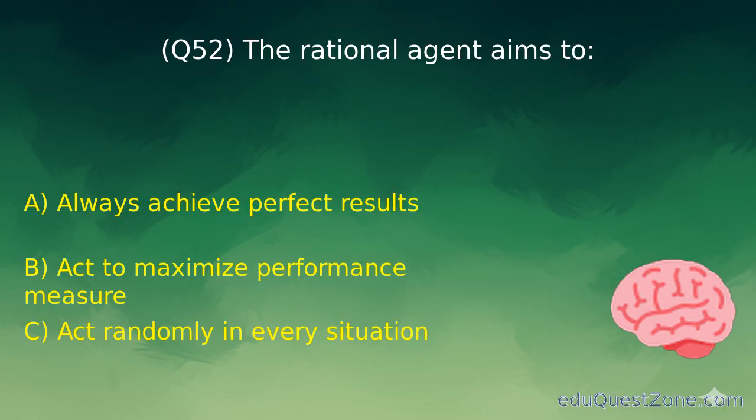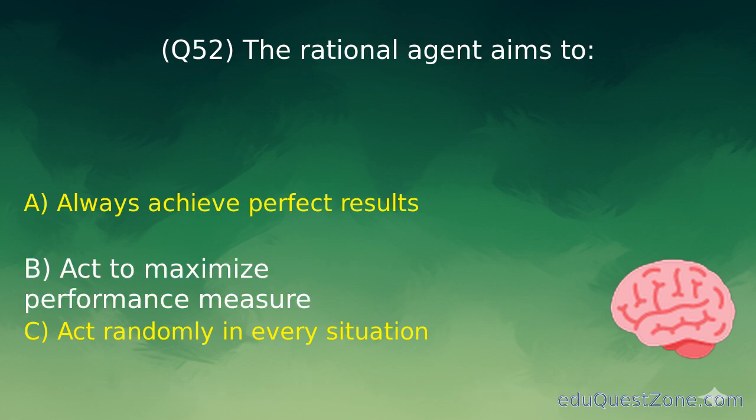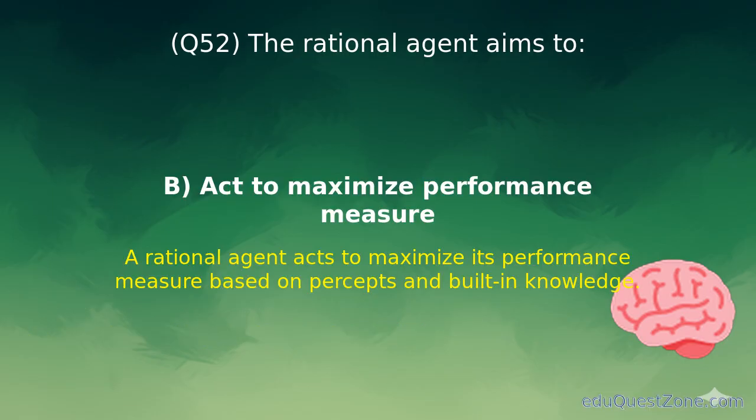Question 52. The rational agent aims to. Option B. Act to maximize performance measure. A rational agent acts to maximize its performance measure based on percepts and built-in knowledge.